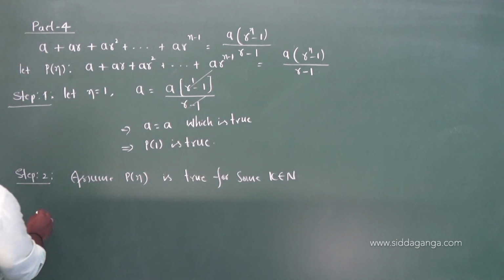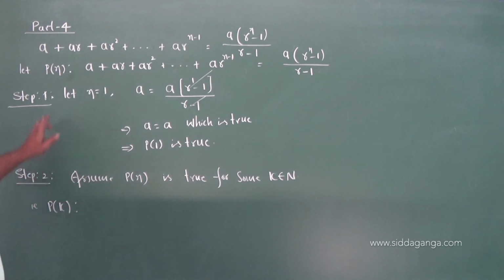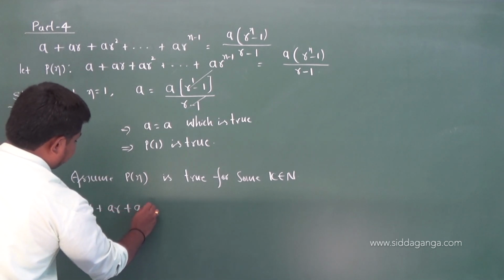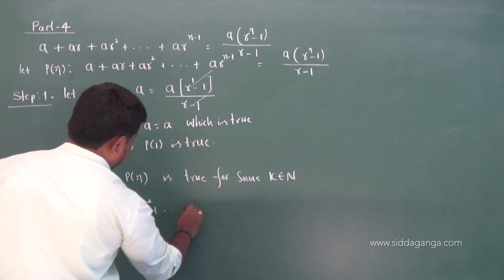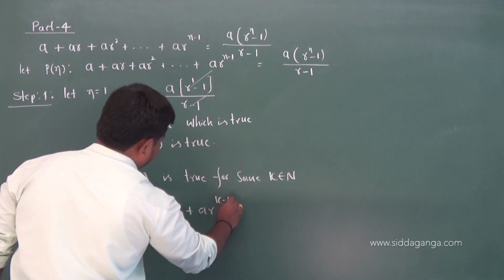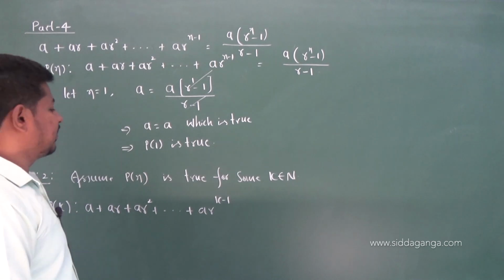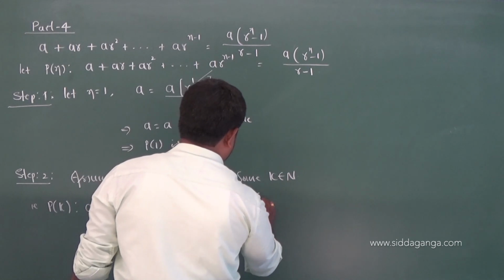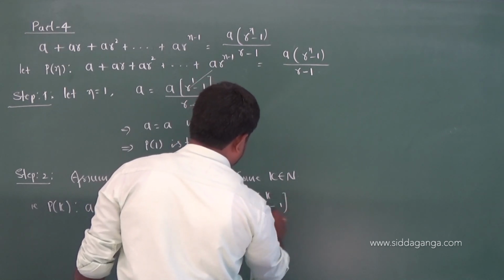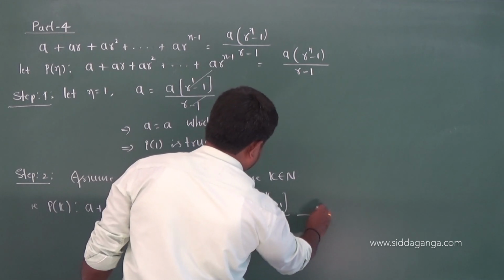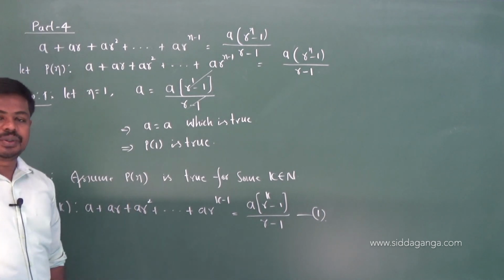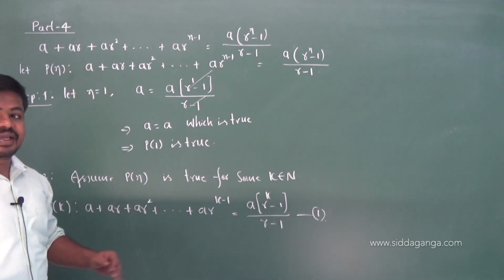I mean that is p of k: as it is, you write p of n, a plus ar plus ar square and so on, a into r power of k minus 1, in place of n replace n by k, that's it, equal to a into r power of k minus 1 divided by r minus 1. Take it as equation 1. Now this is what we assume to be true, I mean the given statement is assumed for k natural numbers.